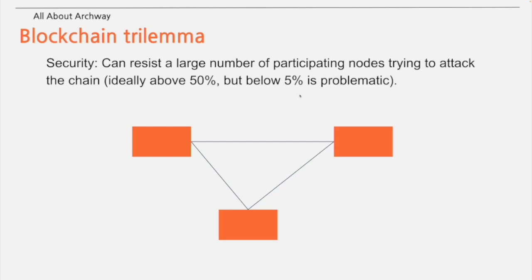So first, I'm going to explain security. Security is the ability to resist a large number of participating nodes trying to attack the chain. This means more than 50% of nodes is ideal, but less than 5% is problematic. The percent we're talking about here is a relative number, not an absolute one. So to be structurally secure, you need to be able to withstand an attack by a higher percent of nodes.